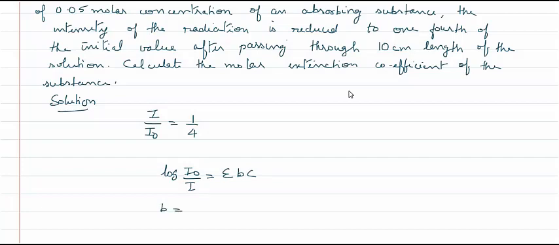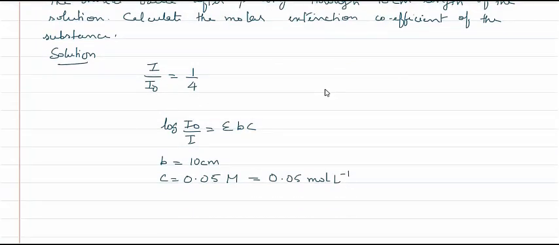Now b is equal to 10 centimeters. c is equal to 0.05 molar concentration M, which is equal to 0.05 moles per liter. Liter can also be written as decimeter cube, so we can write it as 0.05 mole decimeter raised to -3.